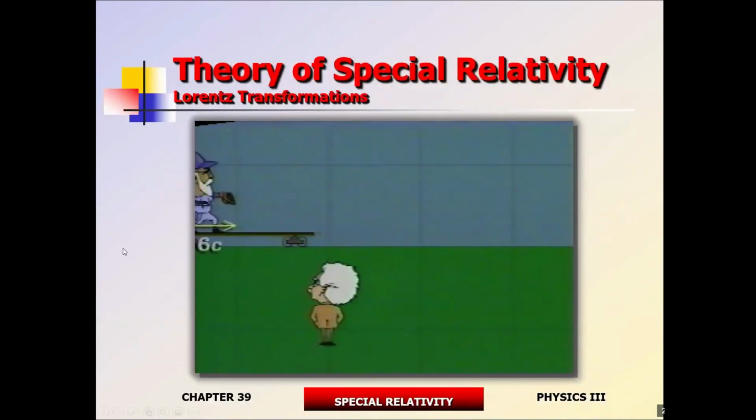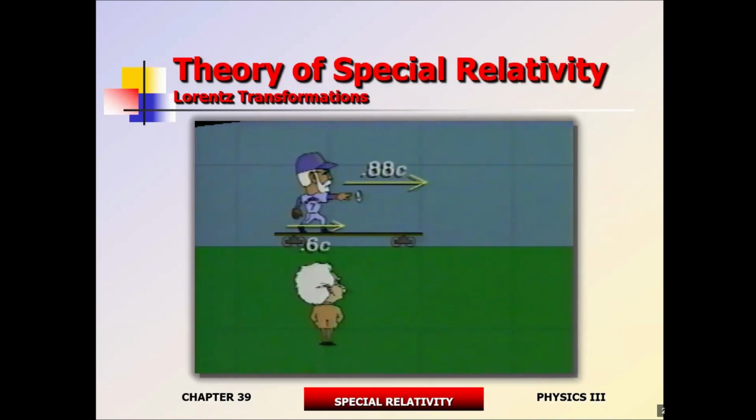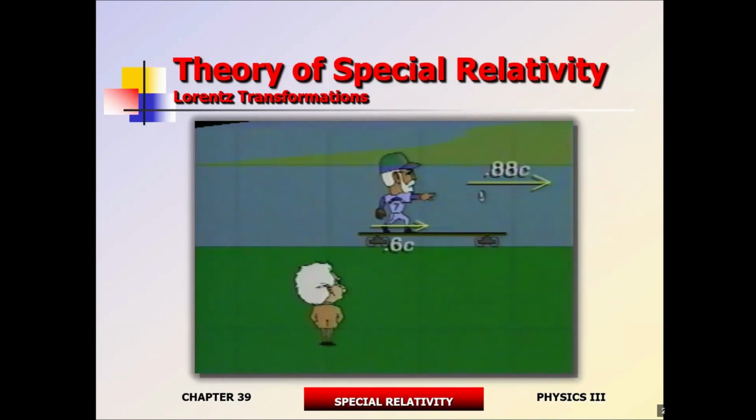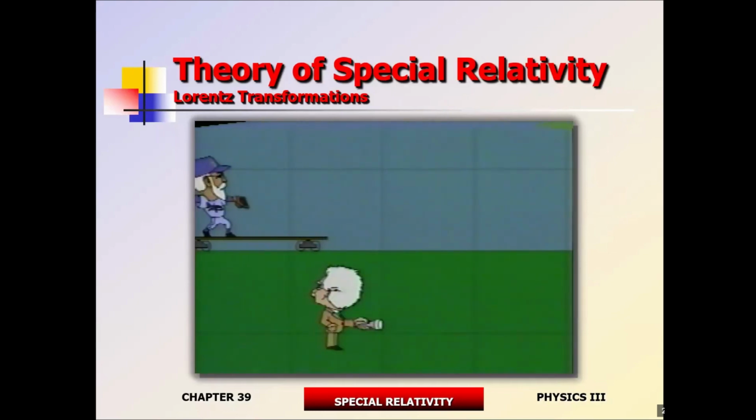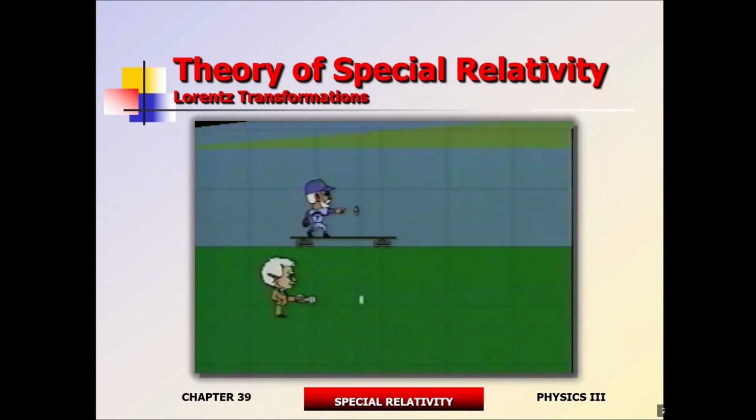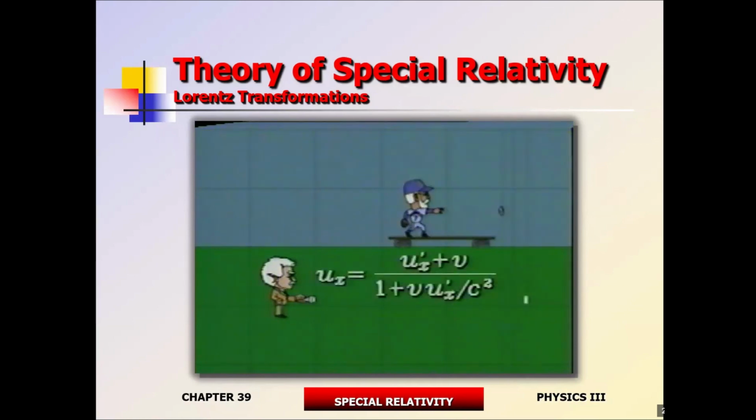So, while Albert will surely agree that Henry throws one heck of a fastball, he can always throw a little light on the matter. And be sure it'll get there first. Even along the direction of relative motion, components of velocity never add to a speed greater than the speed of light.